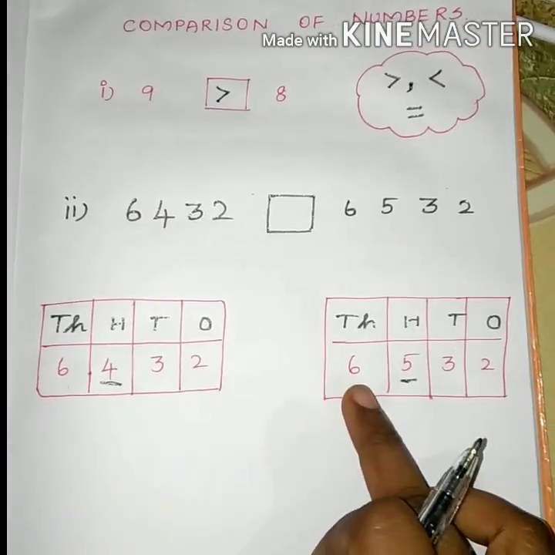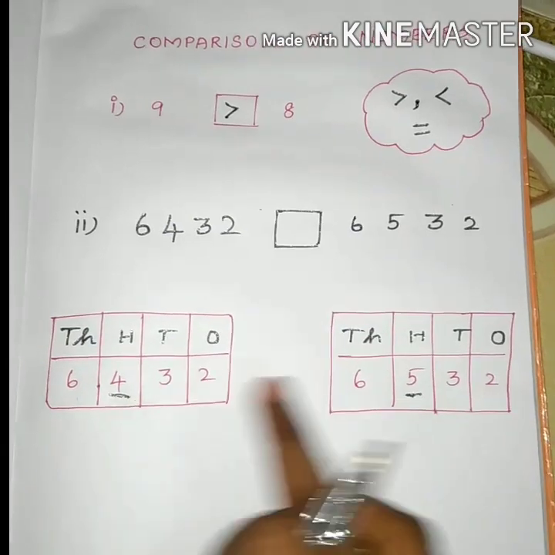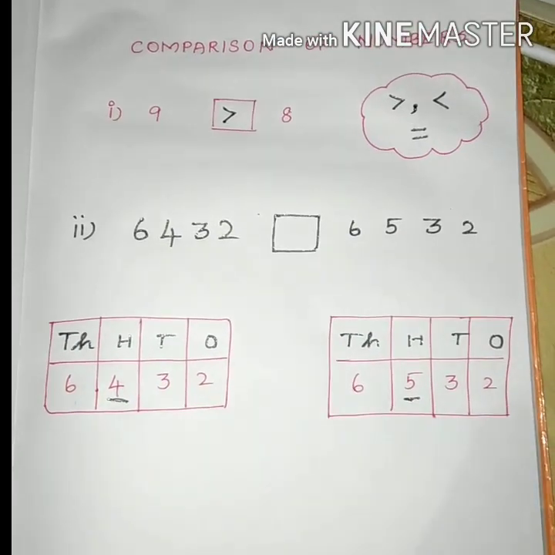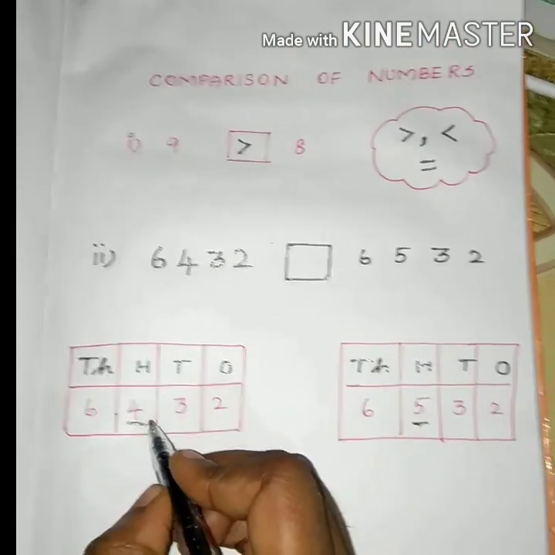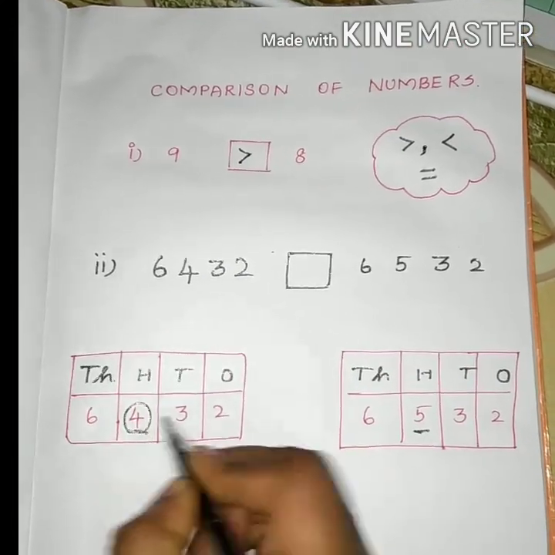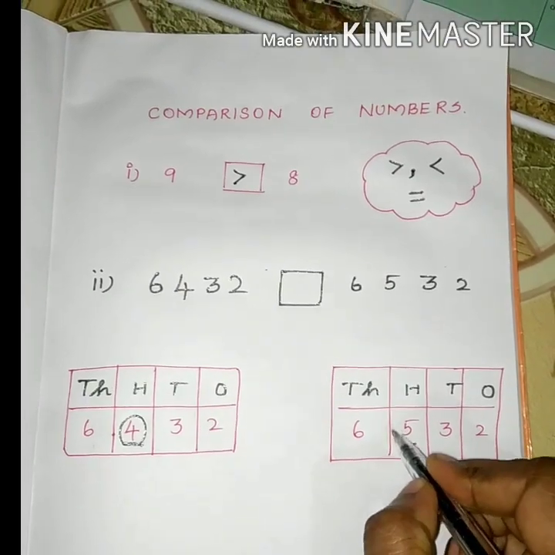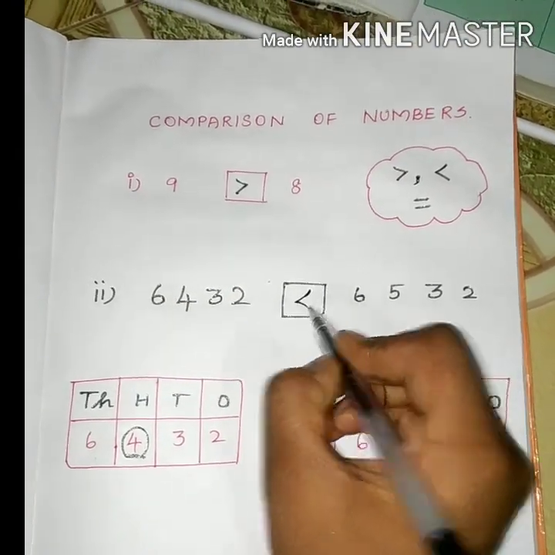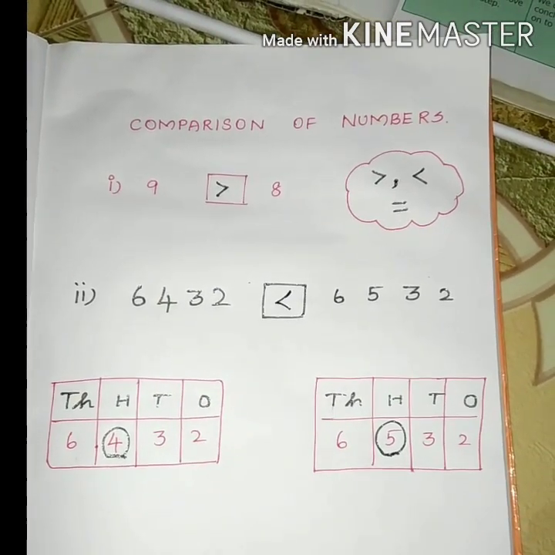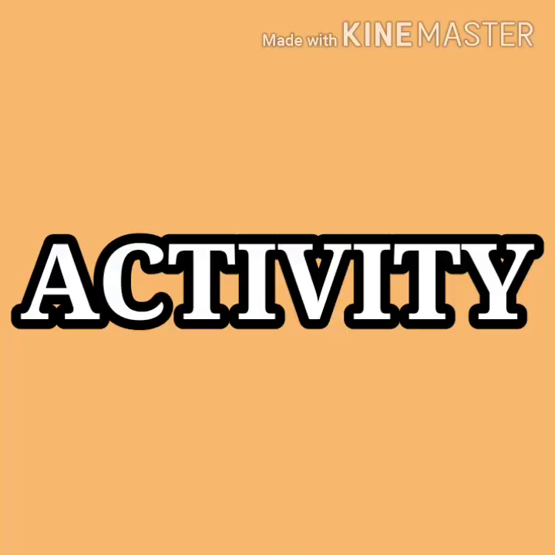Here the thousands place value is 6. Both are same. So go for the next value which is in the hundreds place. Here the hundreds place value is 4. Here the hundreds place value is 5. 5 is the greatest number. So we conclude that 6532 is the greatest number.